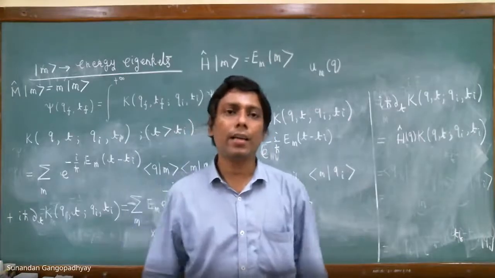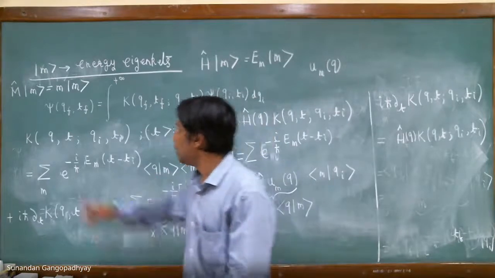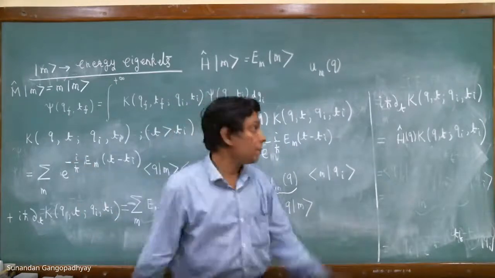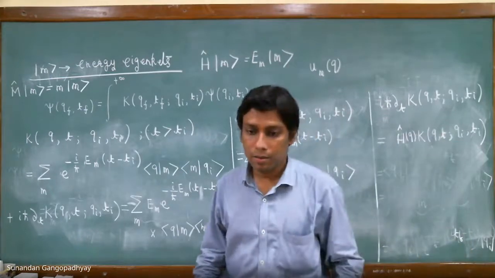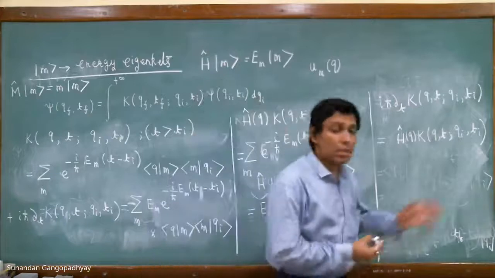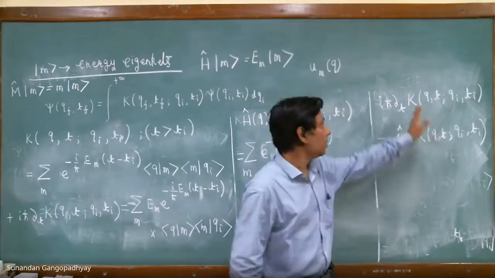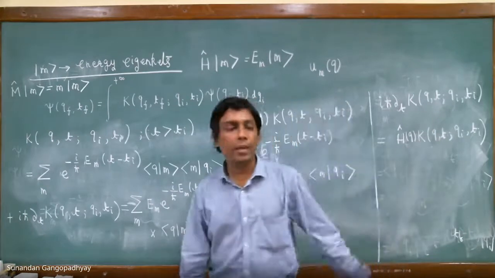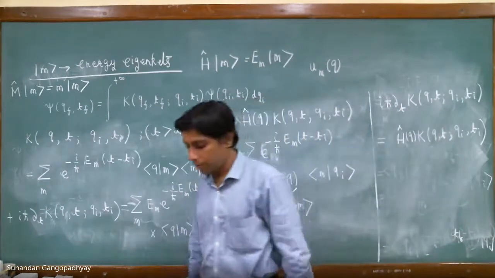You are right that the Schrodinger equation must be there somewhere, and it is here that the propagator satisfies the time-dependent Schrodinger equation. So you are reassured that whatever you are doing is consistent, not something which is inconsistent. We are confident enough that since we have got this result, we are on the right track.